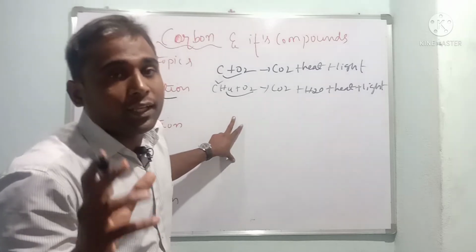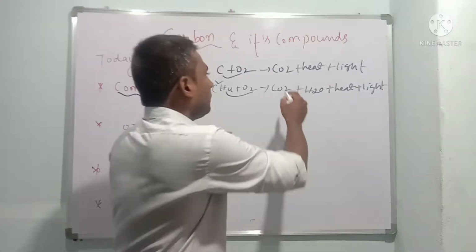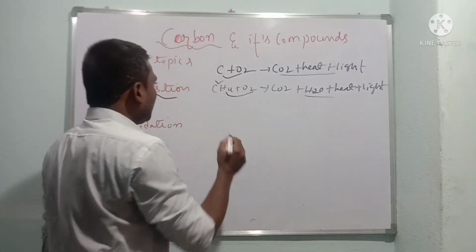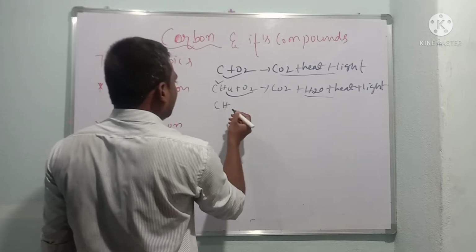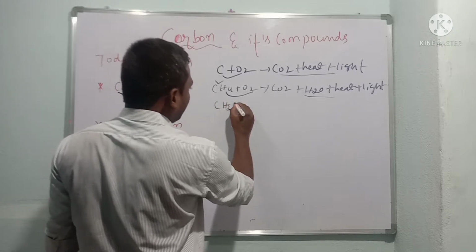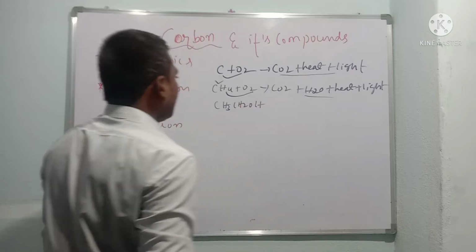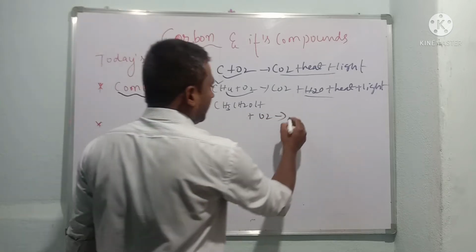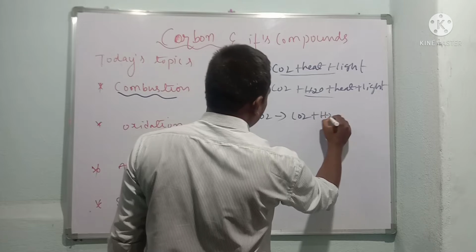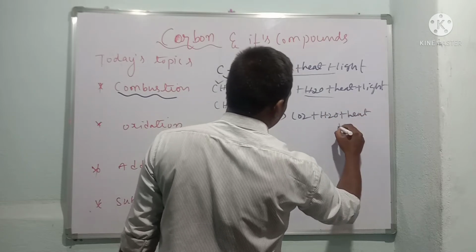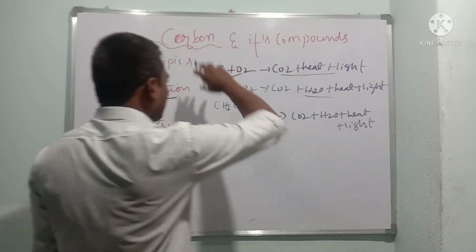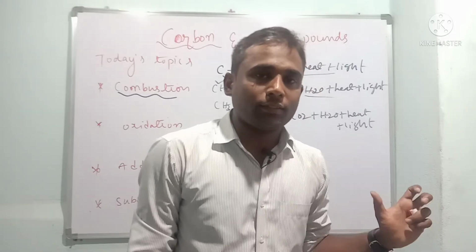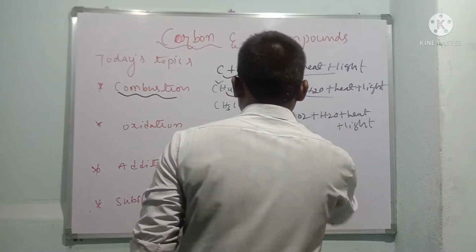In the examination they'll ask you the products. So remember the products: heat, light, carbon dioxide. Similarly, if I take ethanol, CH3CH2OH, when it reacts again with oxygen, it forms carbon dioxide plus water plus heat and light. So this is all about combustion reactions. Later on we will understand the second point.